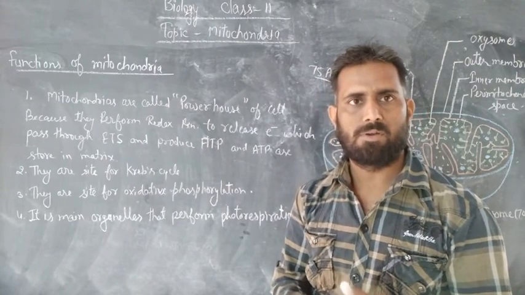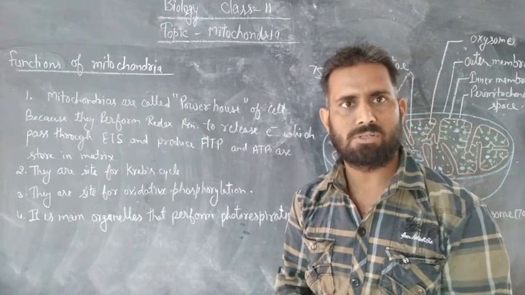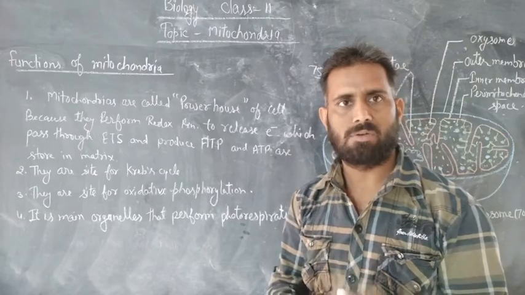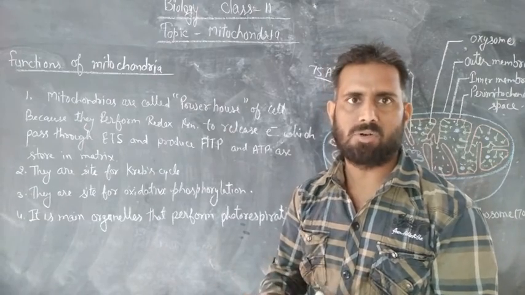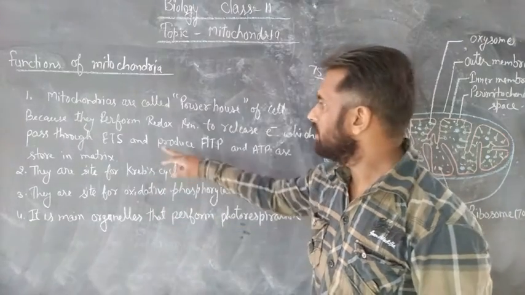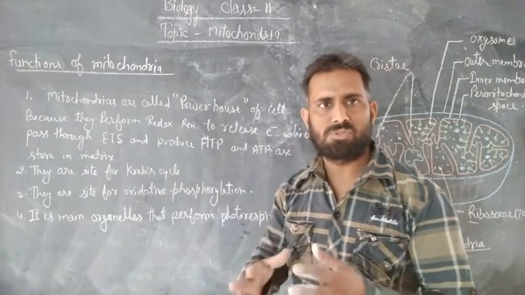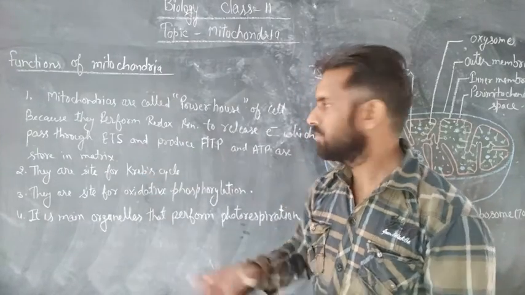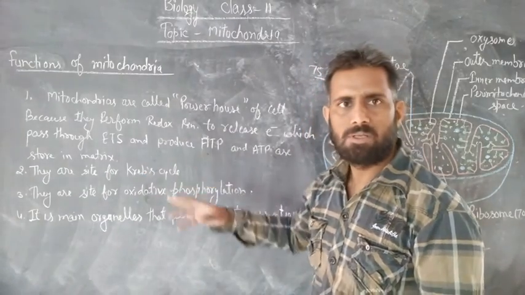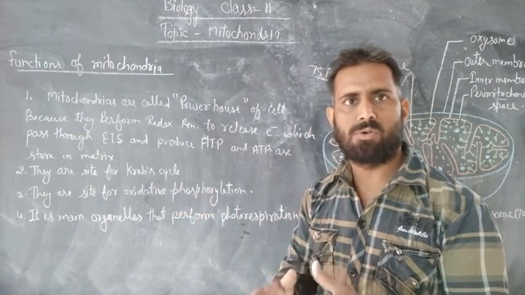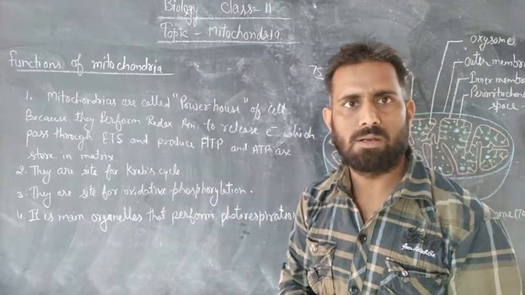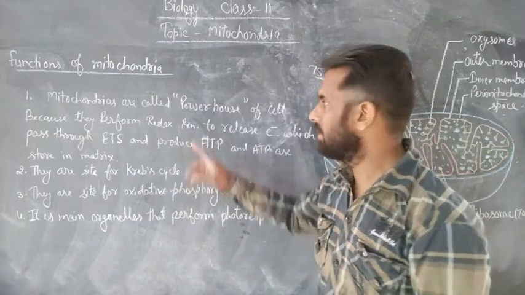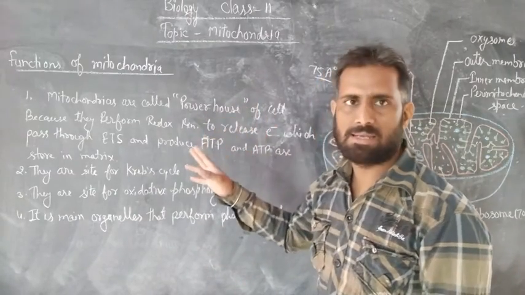During this redox reaction, electrons are released. Those electrons pass through ETS, the electron transport system, and produce ATP. That ATP is stored in the mitochondria. So it is called the powerhouse of the cell.